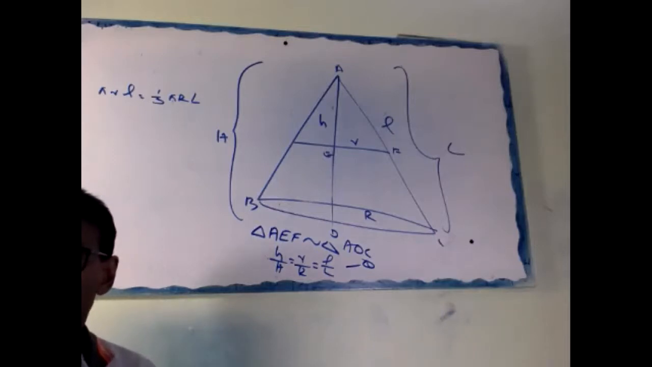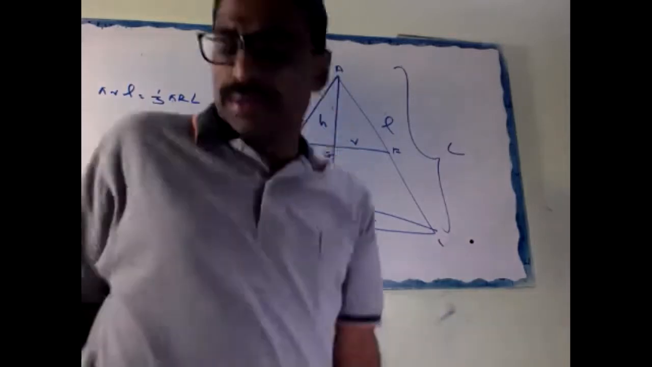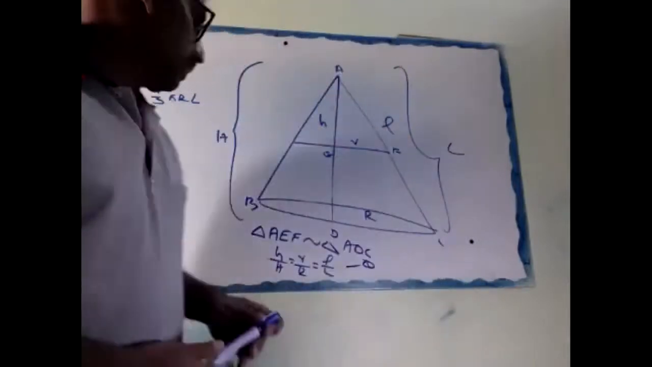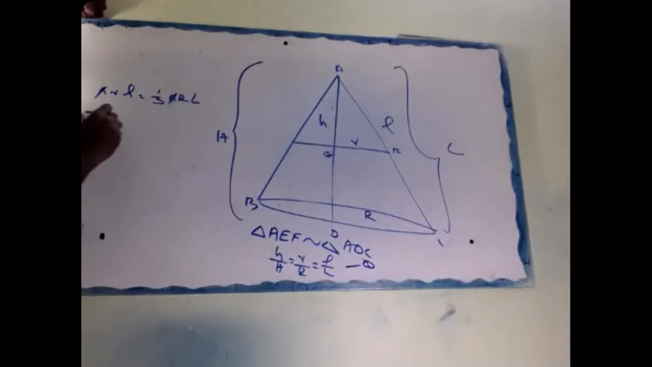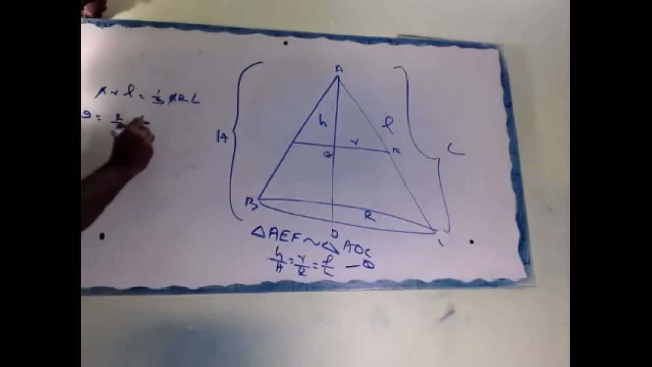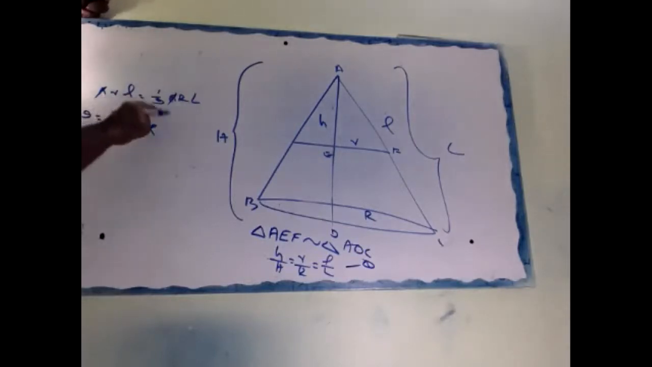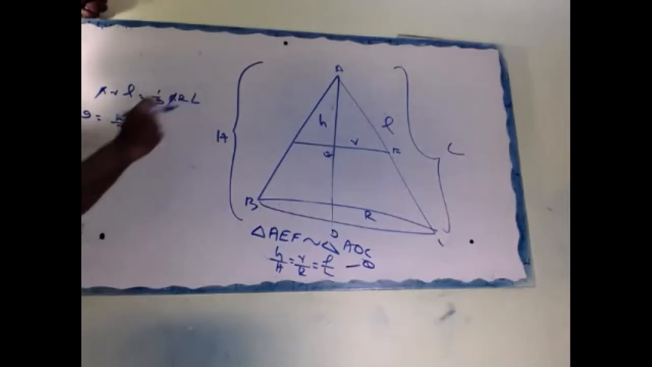Now look here. Pi cancels. This 9 is coming here: 9 equals R by r into L by l. Correct or no? 9 coming here, R going down, L is here.